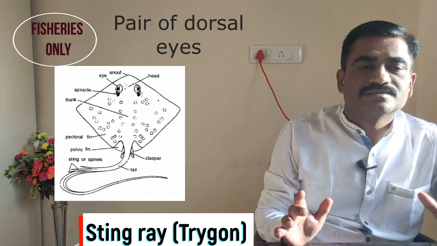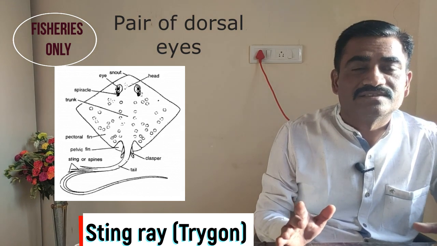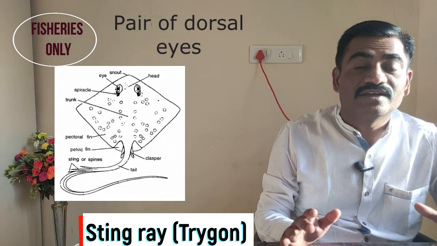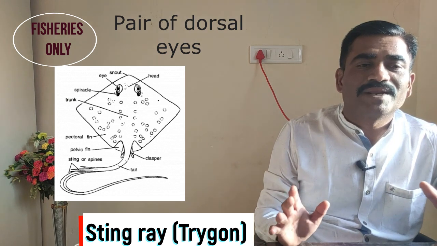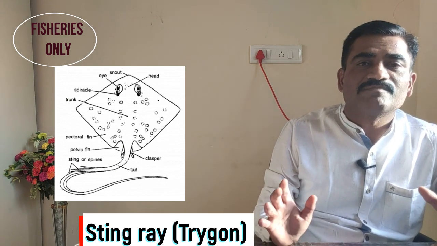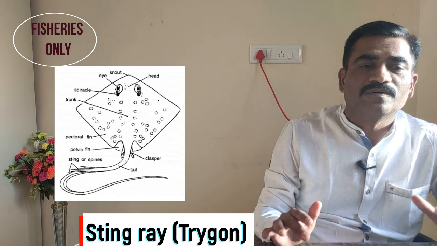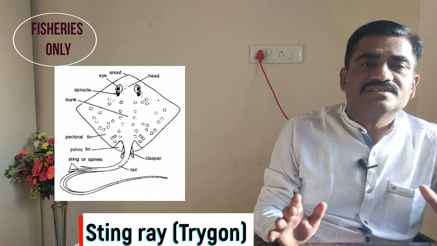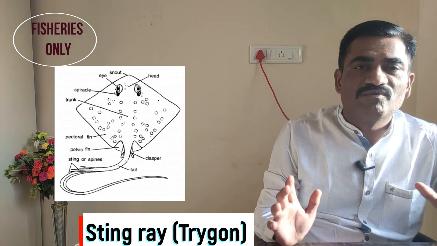The head contains a pair of prominent dorsal eyes on the dorsal side. Spiracles are present just behind the eyes. Five gill slits are present on the ventral side of the fish. This is a peculiar characteristic of viviparous fish.